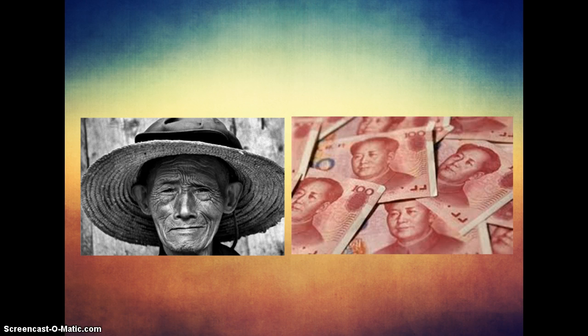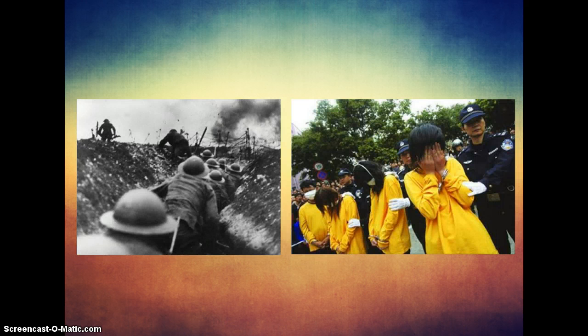In 1911, a revolutionary uprising started in central China, led by Sun Yat-sen, and brought together peasants, townspeople, and students. The Qing dynasty, which had ruled since 1644, collapsed.